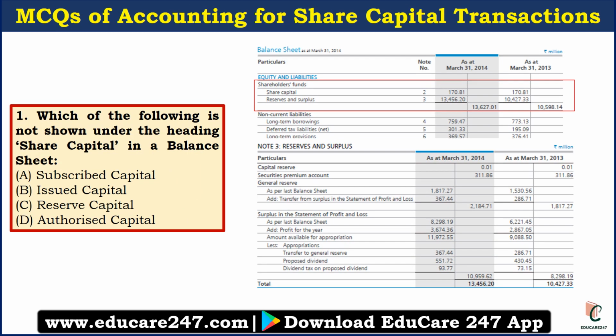The first question is, which of the following is not shown under the heading share capital in a balance sheet? The answer is reserve capital. Under the share capital, subscribed capital, issued capital and authorized capital will be shown, but reserve capital will not be shown in the balance sheet. But there is a difference between capital reserve and reserve capital. Capital reserve will be shown under reserve and surplus. Now we'll discuss what is the difference between reserve capital and capital reserve.